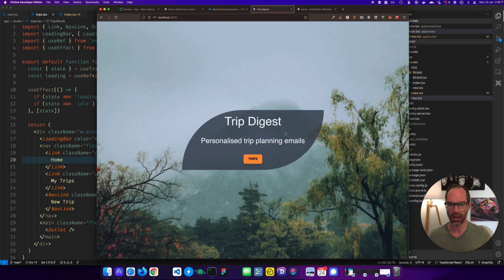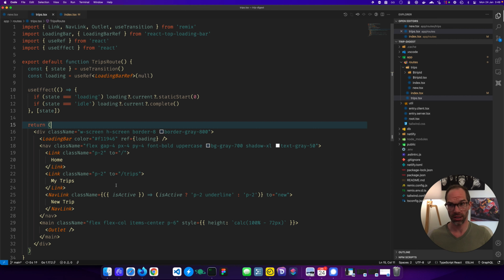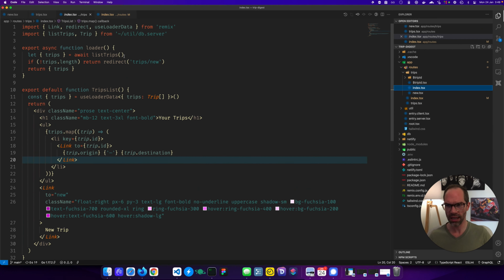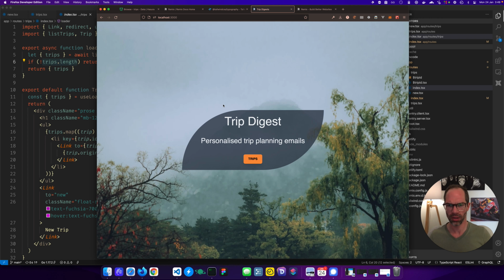Now this is cool. When I click this button, what's going to happen is it will immediately go to that trips route, but then this loading bar kicks in while I'm loading the data for the index. Now, if I look here, the index actually has a loader, which is go and get all the trips, but if there are no trips, just redirect to new. It's kind of cool. Let's have a look.